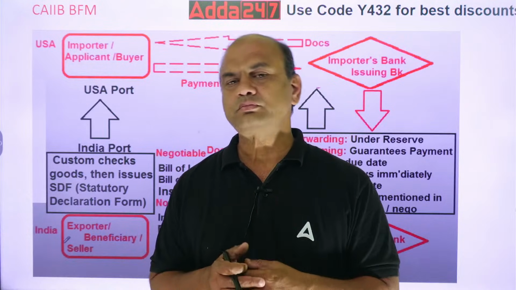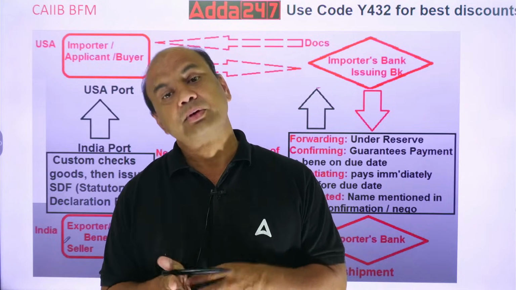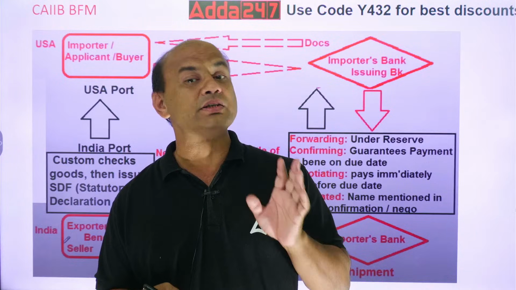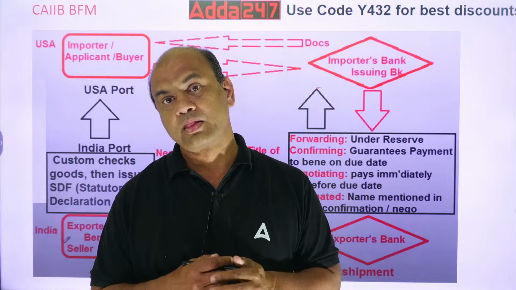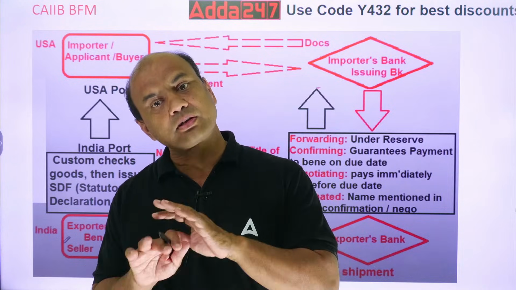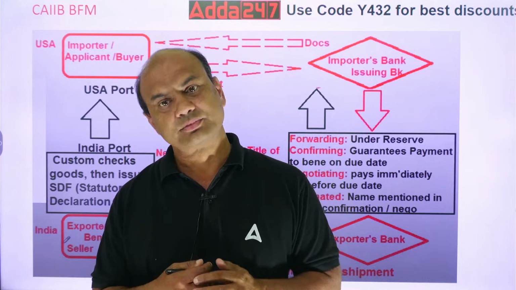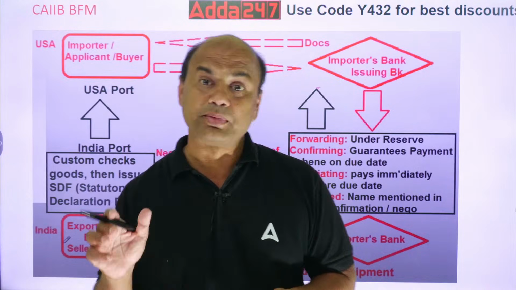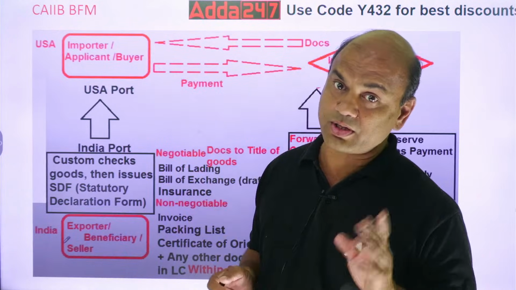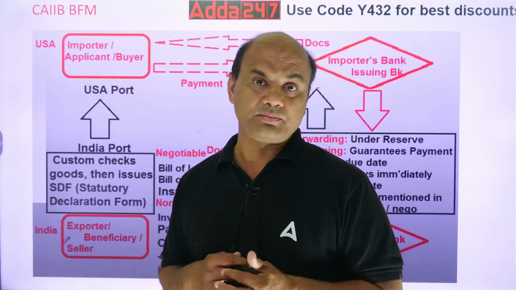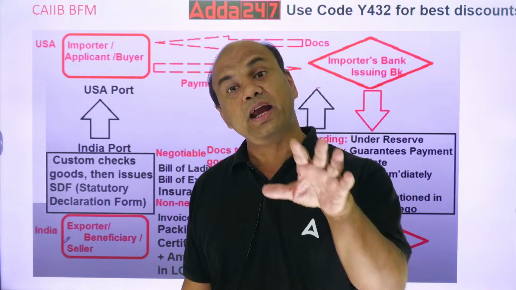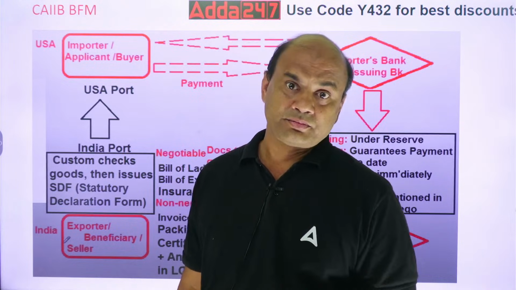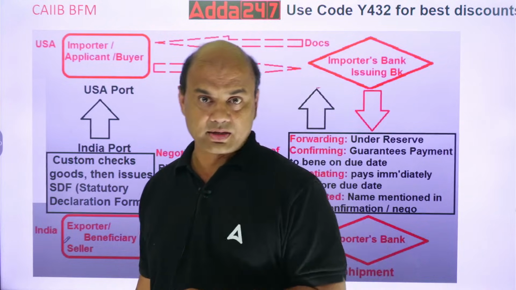Number 1, pre-shipment finance is given 75% or 80%, not full value. Post-shipment finance is given complete 100%. Pay attention to the words I am saying. Then in pre-shipment finance, the end use is tracked.